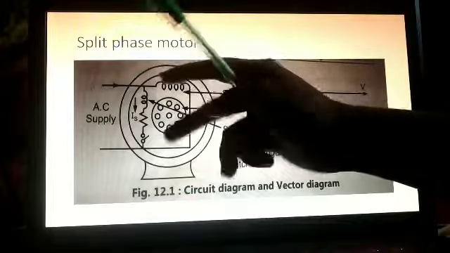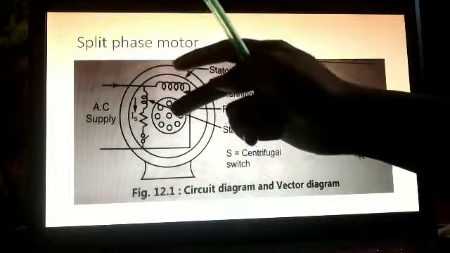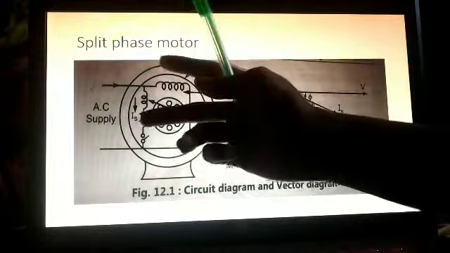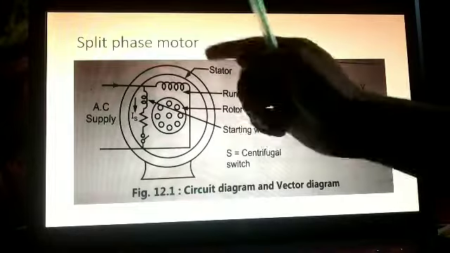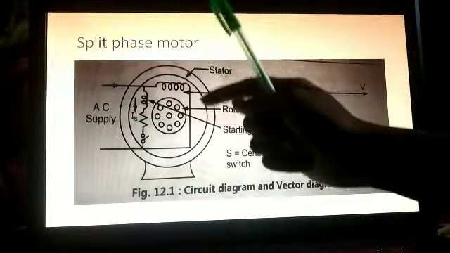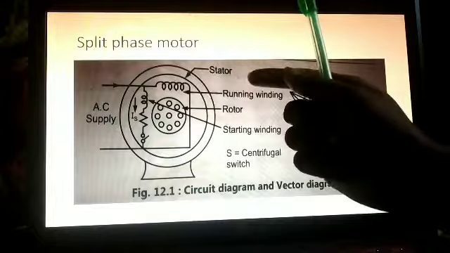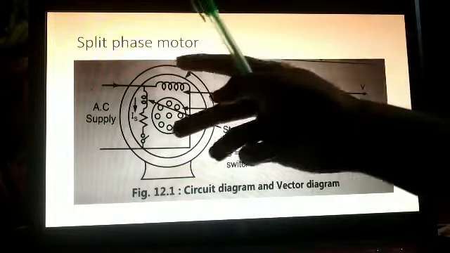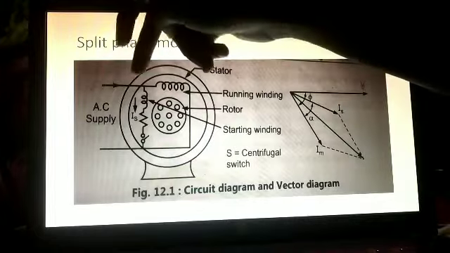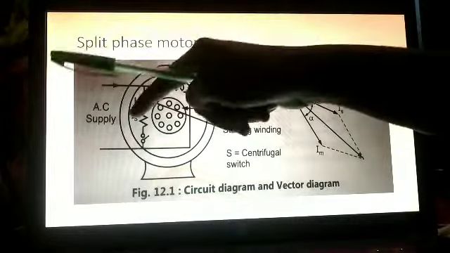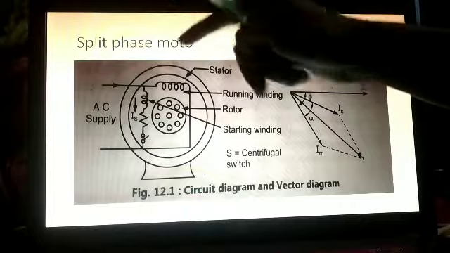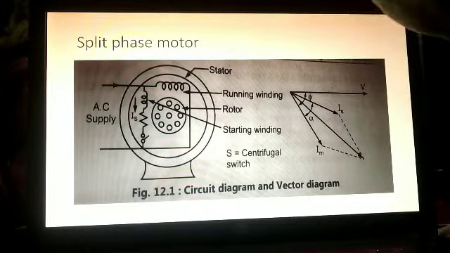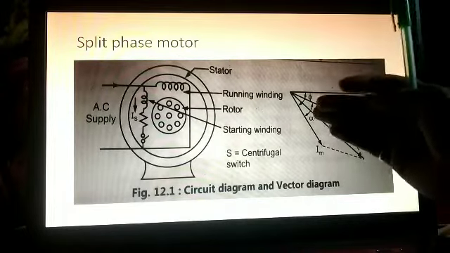Due to these two fluxes, a rotating field or rotating flux will be created, right? We have split single phase into two phase. Are you getting it? So it is called a split phase motor.